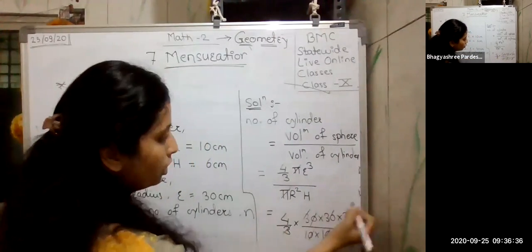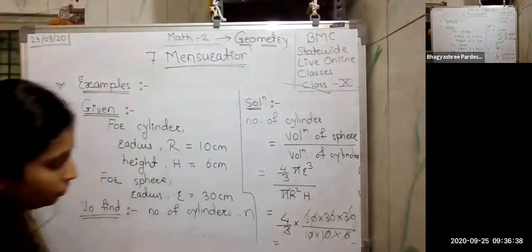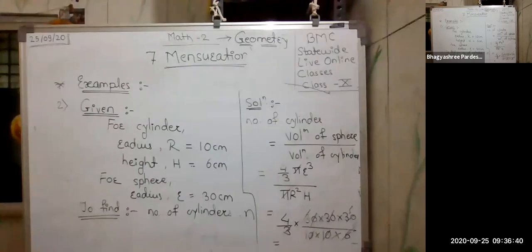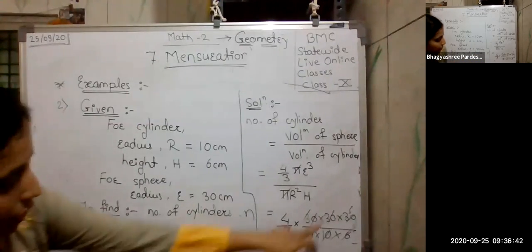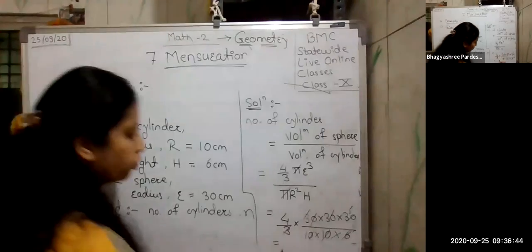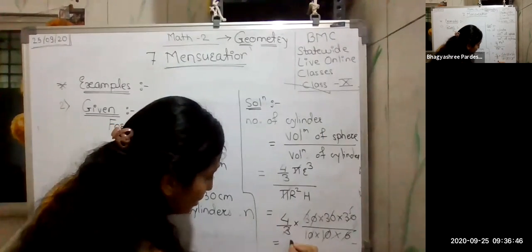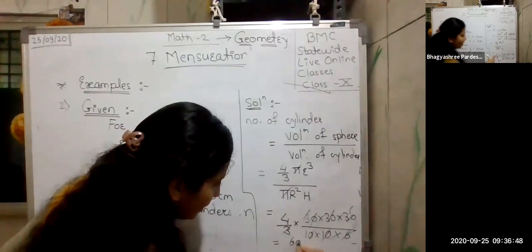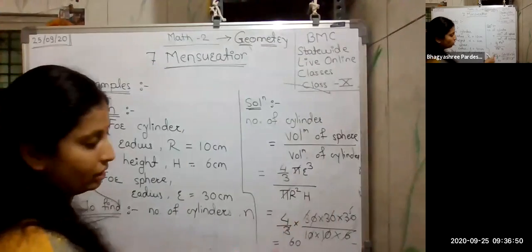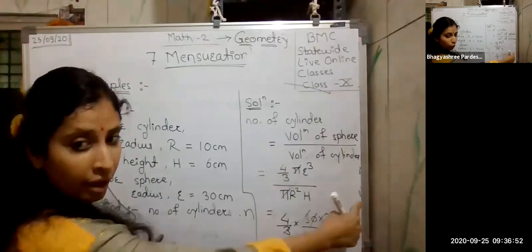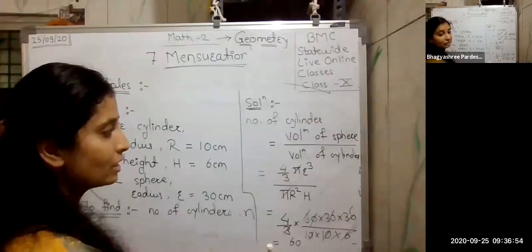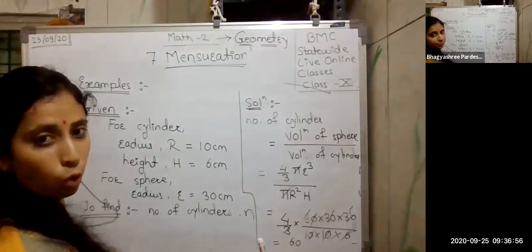So it is 4 into 3 into 5, which equals 60.